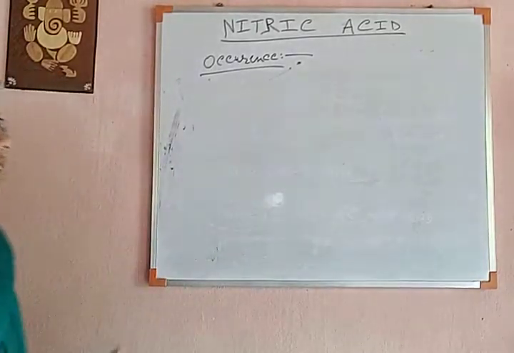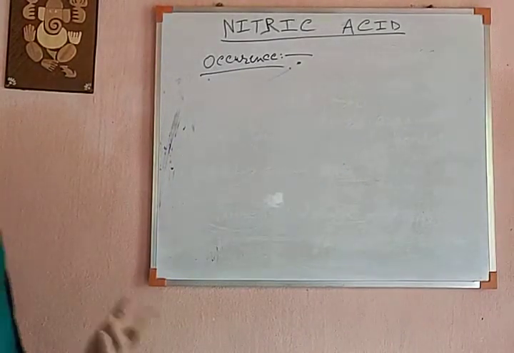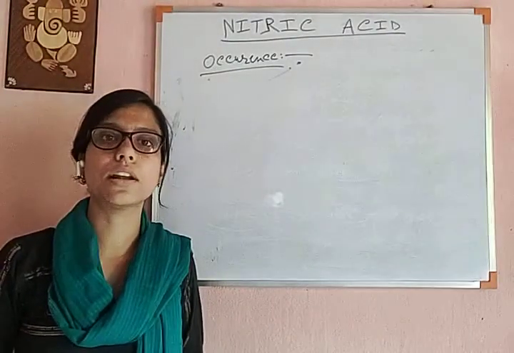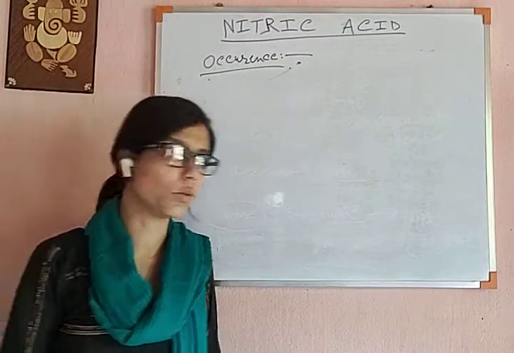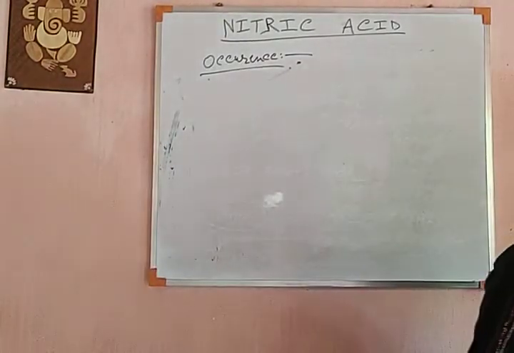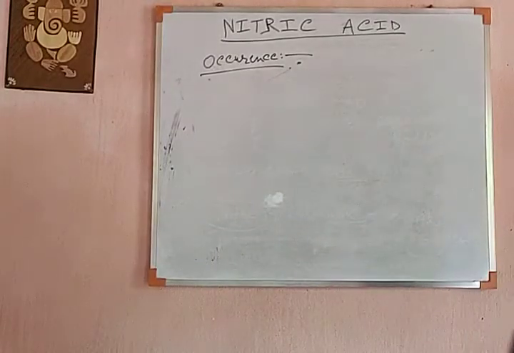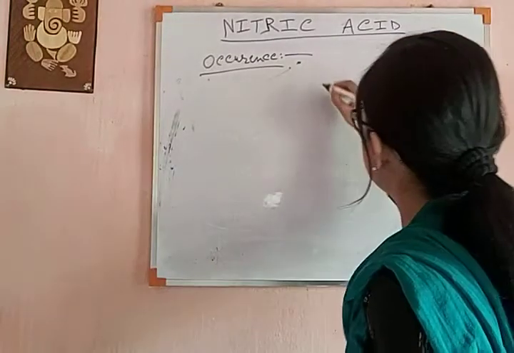So what are the reactions occurring during lightning discharge? First, we can write that nitric acid does not occur freely in nature.